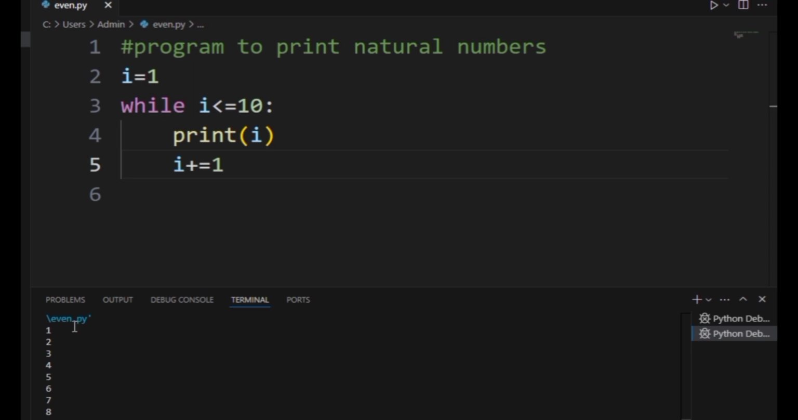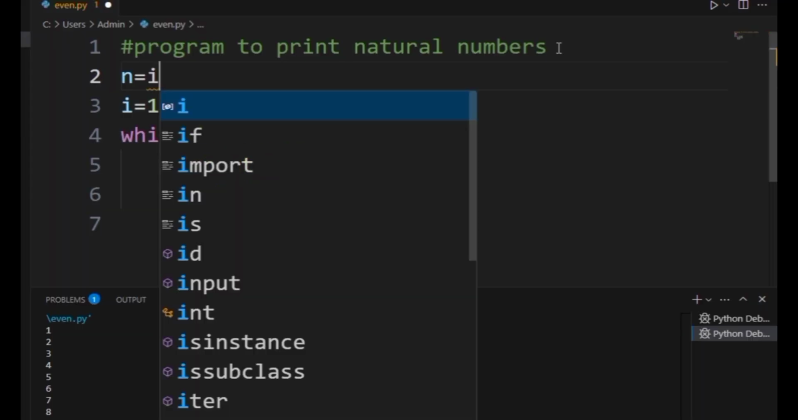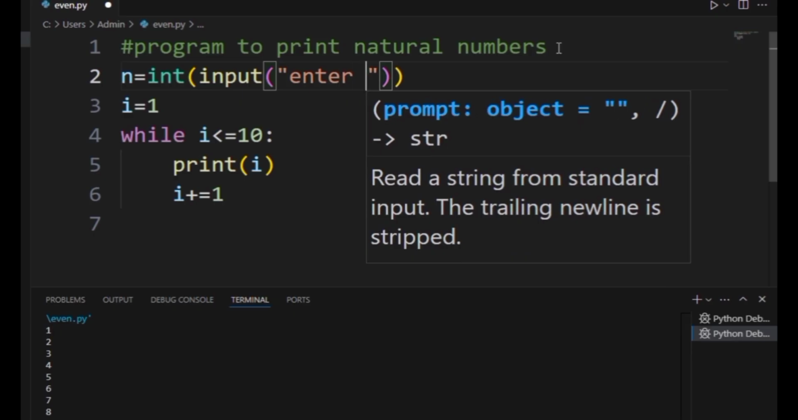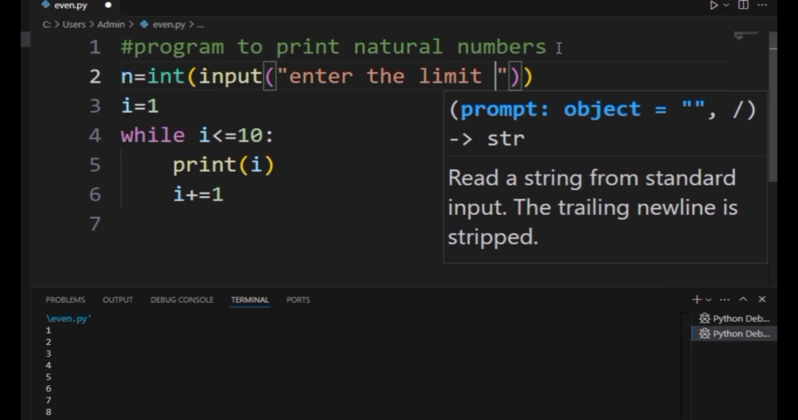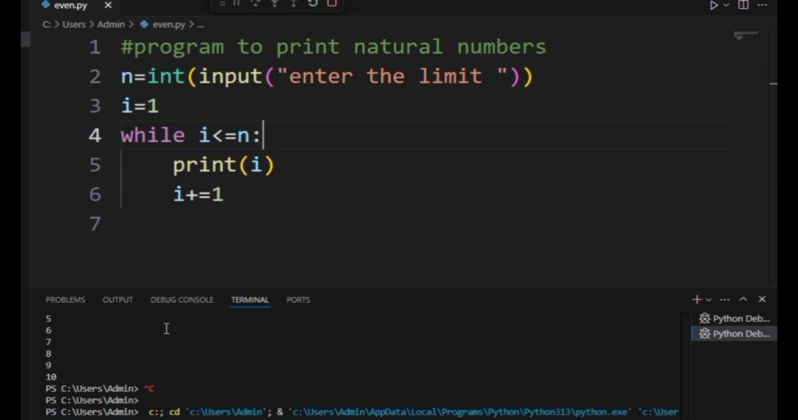Okay. See. Now this program can be improvised. Suppose instead of fixing a value like 10, we can input one value and up to the limit, whatever the user needs, we can print the values. So here I have taken n equals to input, enter the limit. Up to that limit we can get the values, and instead of writing 10 here we can use n, so that the values can be printed from 1 up to the given value. Suppose now I am giving the number 20. Then we get the output from 1 to 20, all the values like this.